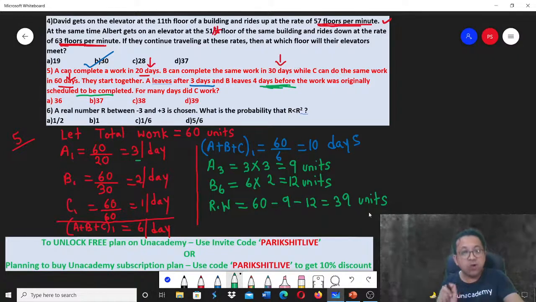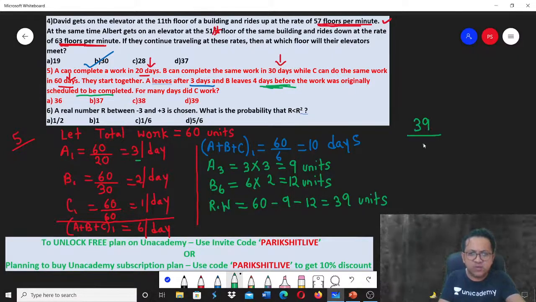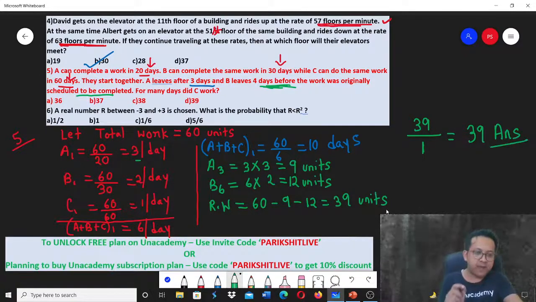Who will do this remaining work? And how much does C do per day? C does 1 unit per day. So obviously it means C would take 39 days to complete the work. Remember, C is doing 1 unit per day. So C would take 39 days to complete the work.